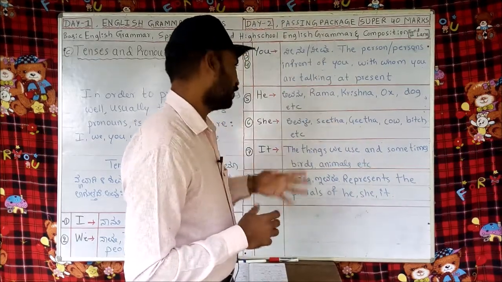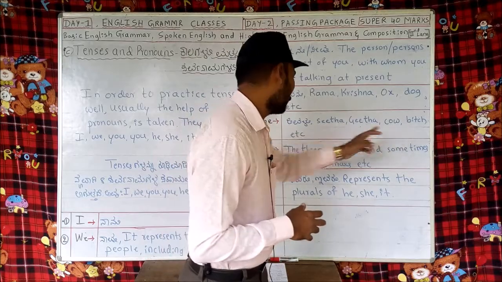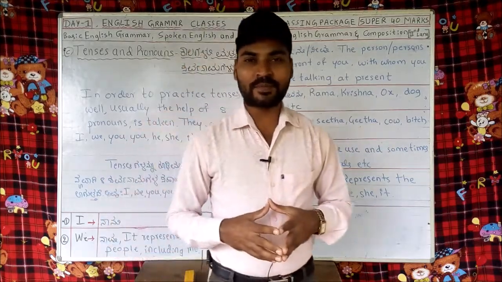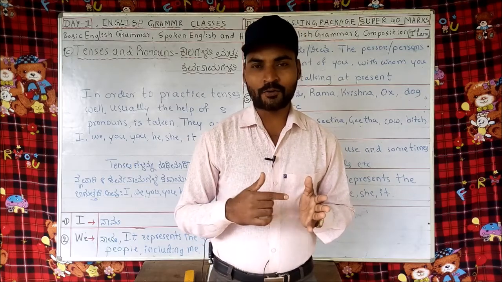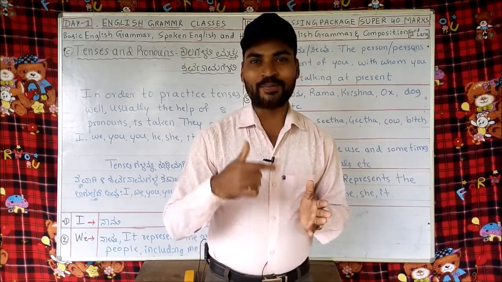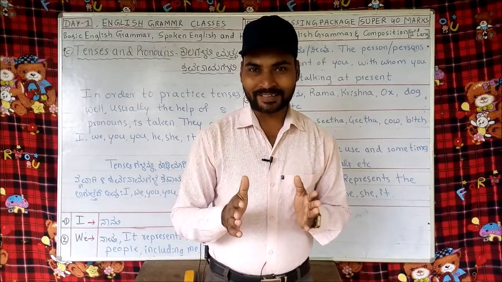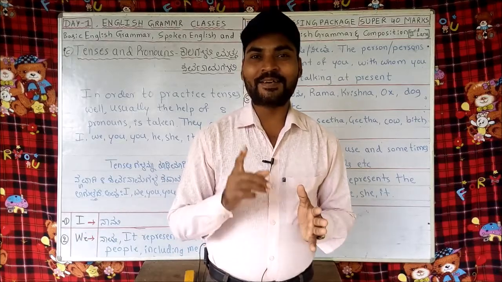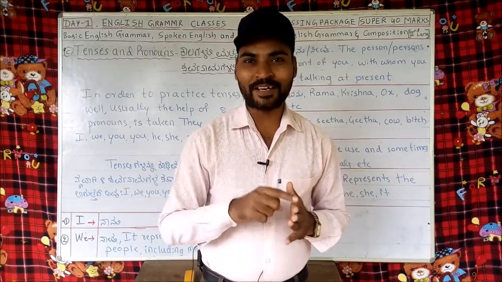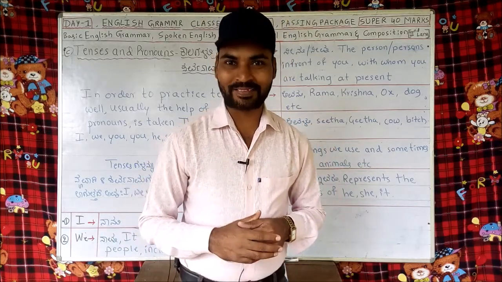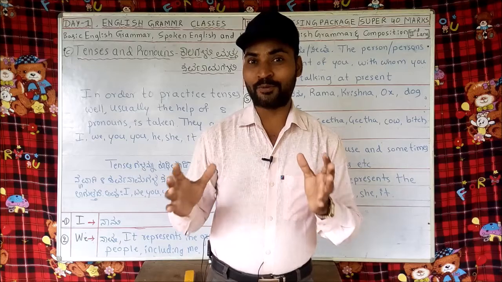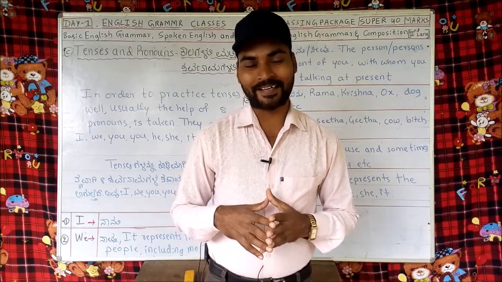Then comes she. Sita, Gita, cow, bitch, etc. She represents female. Instead of she, we may use Sita, we may use Gita. She also represents female animals or female birds. She is a very bad bitch, we may say. She is a very beautiful cow, we may say.